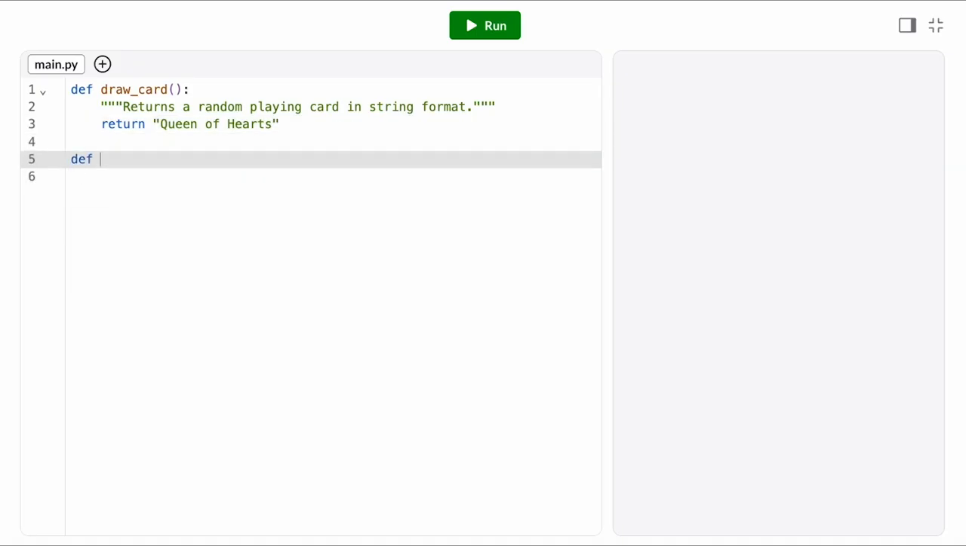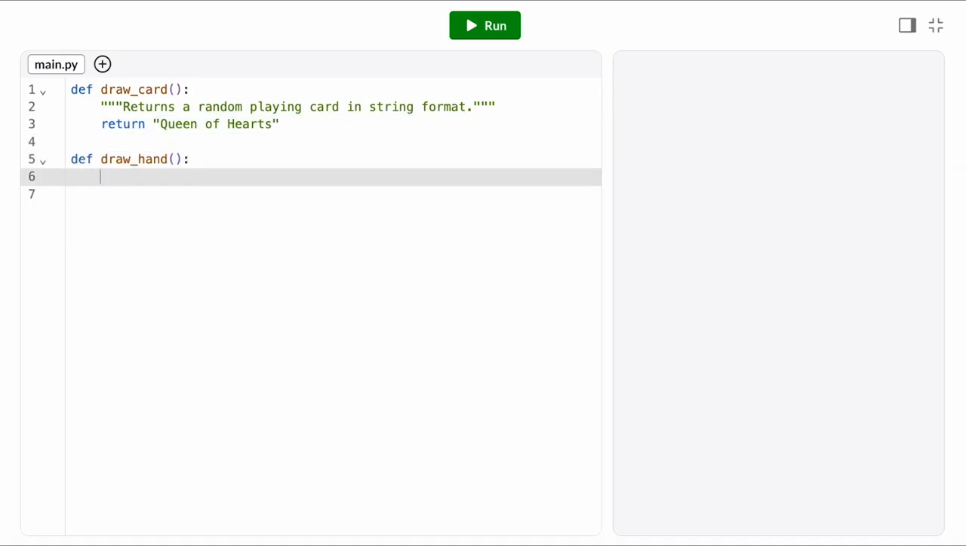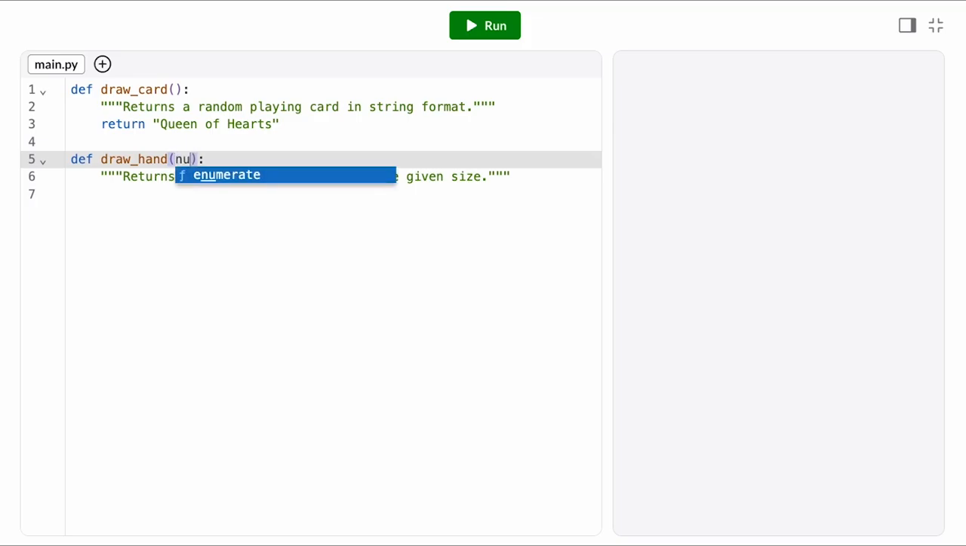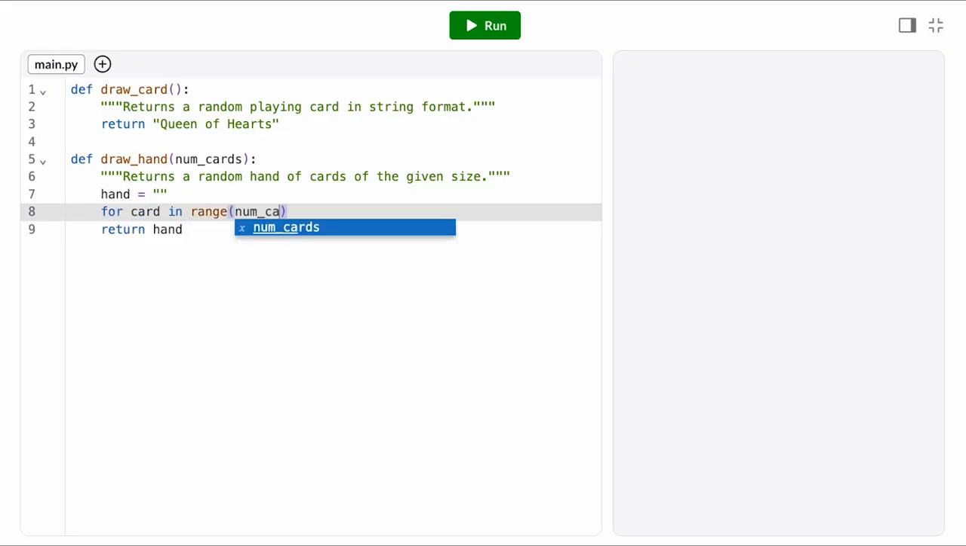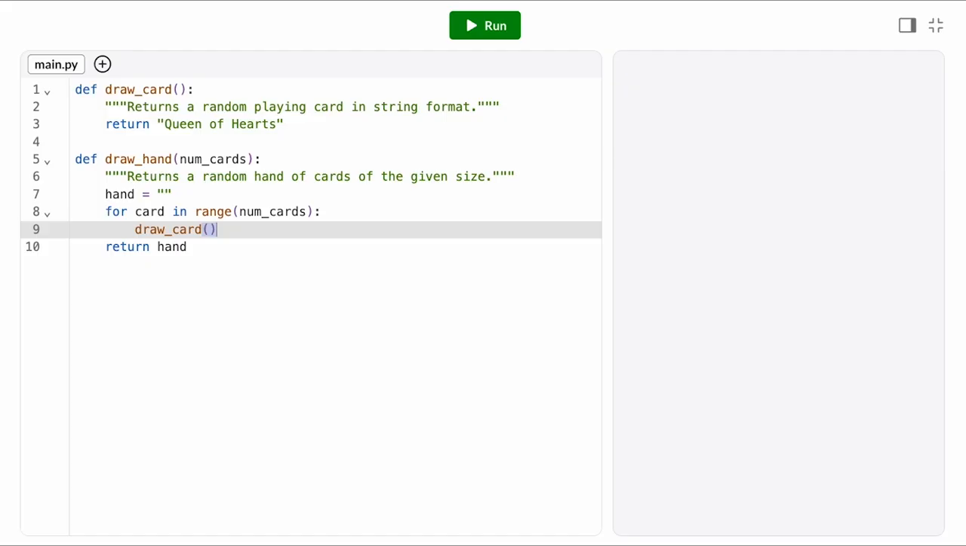The other task I can see wanting to perform over and over again is drawing a hand of cards. Different games use different hand sizes, so I'll want this to be generalizable. So the function should take in as a parameter the number of cards in the hand. Okay, so how should this function work? I guess really what I want is to draw a number of cards equal to that parameter. Maybe I accumulate all of those card strings into one giant string and then return that at the end. That sounds like a good use case for a loop. On each iteration, I draw a card, and then I concatenate that card to our hand.